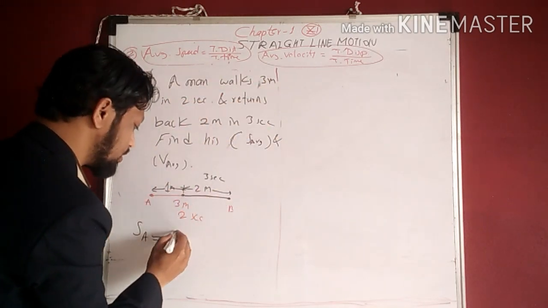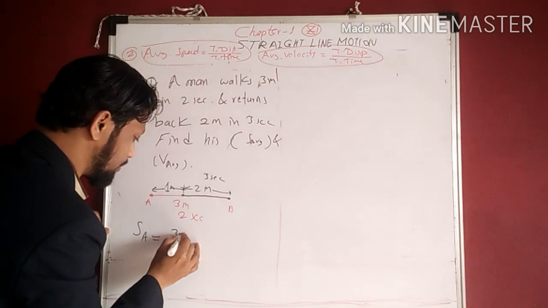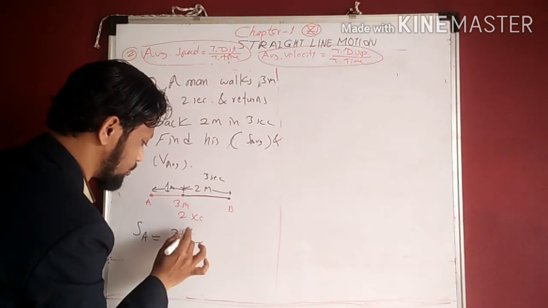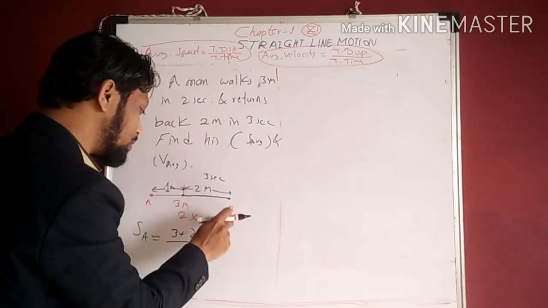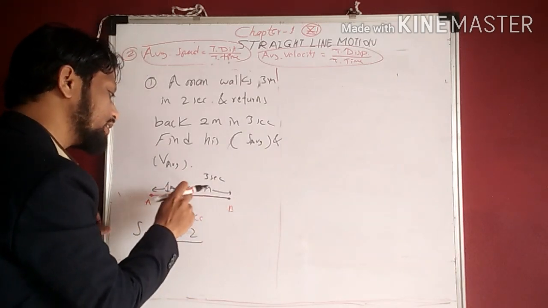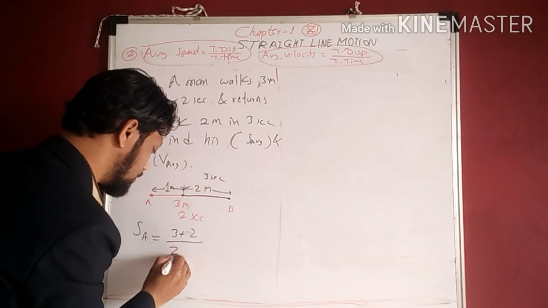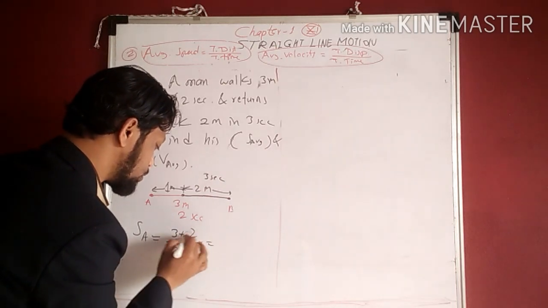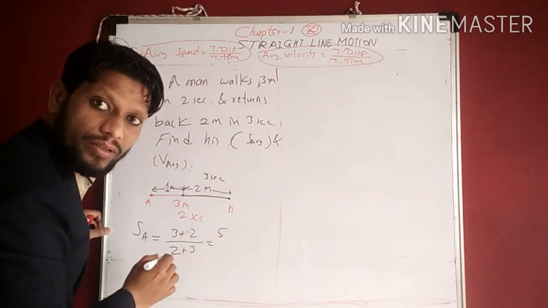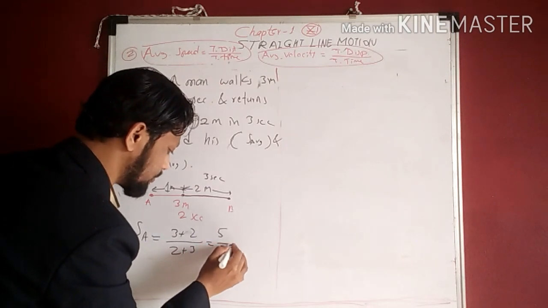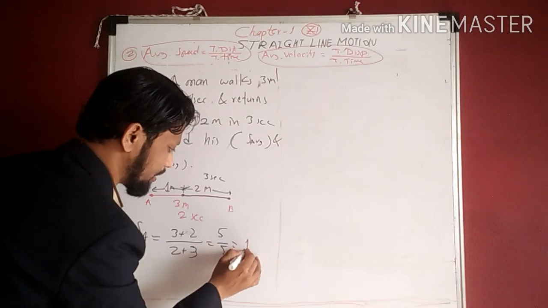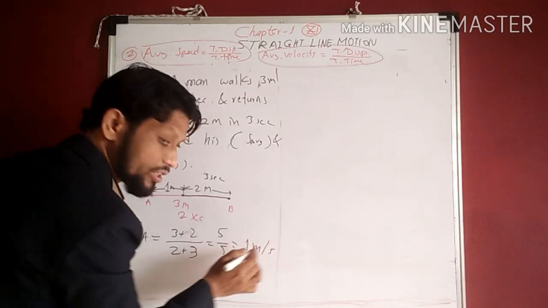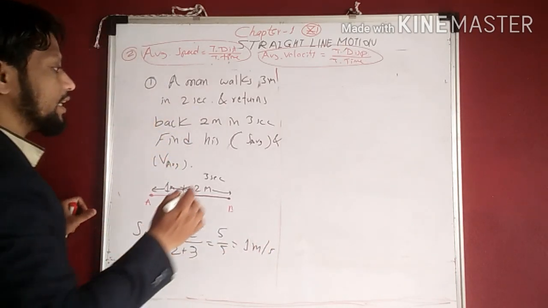So 3 plus 2 is 5 meter, total distance. And time required is 2 seconds from A to B, and B to this point is 3 seconds. So 2 seconds plus 3 seconds is 5. So it is equal to 1 meter per second. Is it clear?